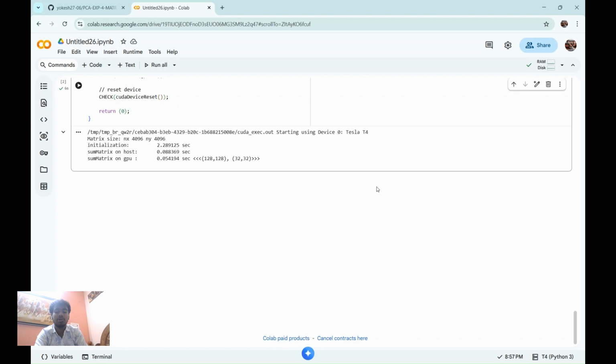This experiment demonstrates how unified memory reduces complexity while still leveraging GPU parallelism for efficient matrix operations.